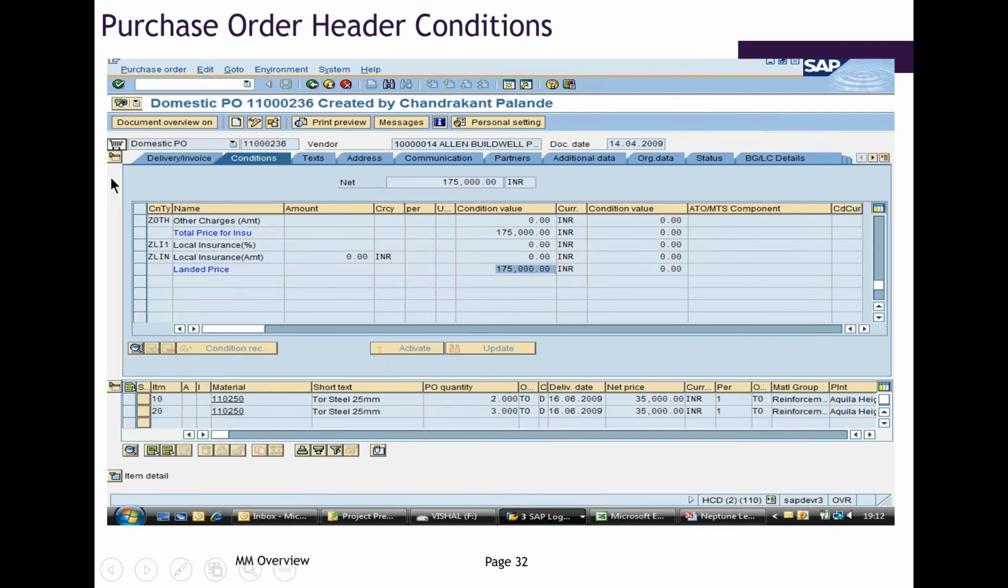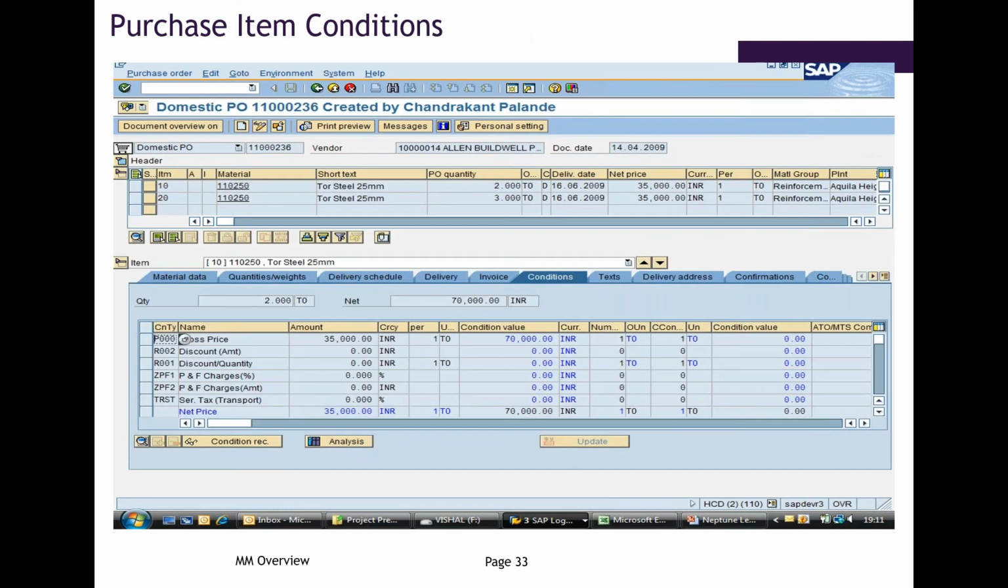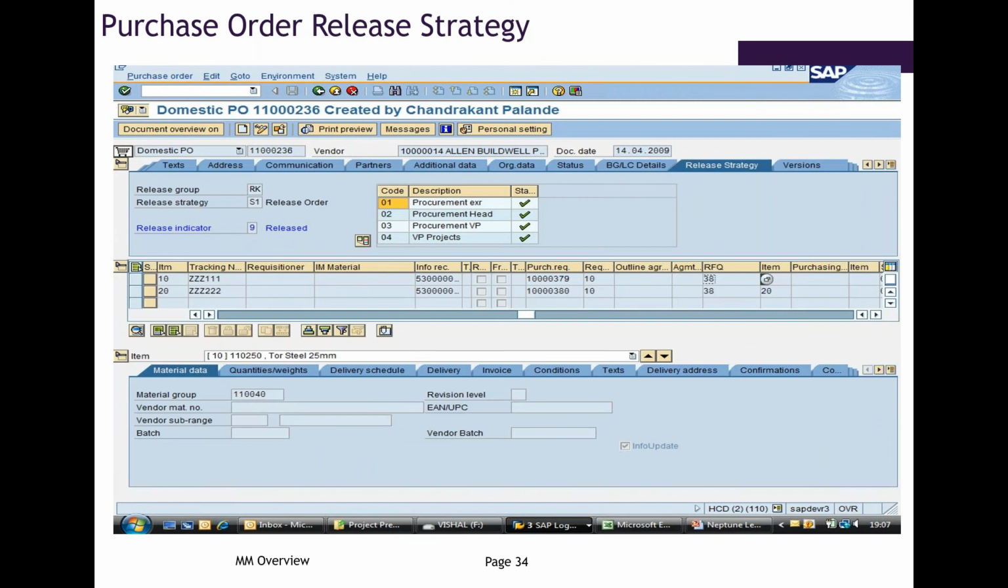This is the PO screen. As I said, this is the header part. In the header part we have different screens, and at item part we'll have different screens. All the header data will be stored in the table EKKO, and the item data will be stored in EKPO. You will come to know what data we can see at item level and why it is required to remember the tables. Again, this PO also has a release strategy. It is released by various departments.